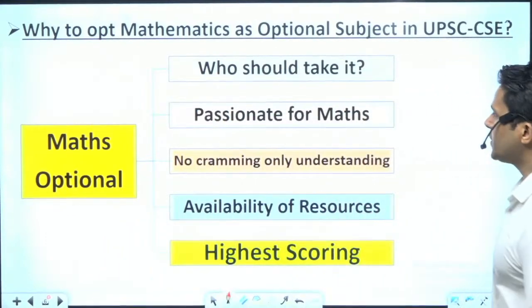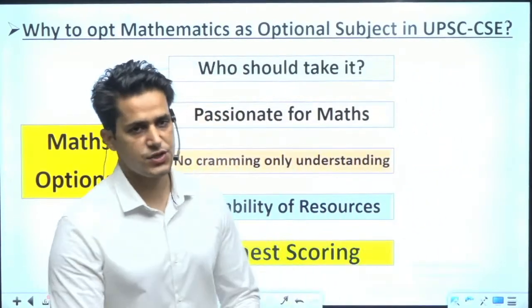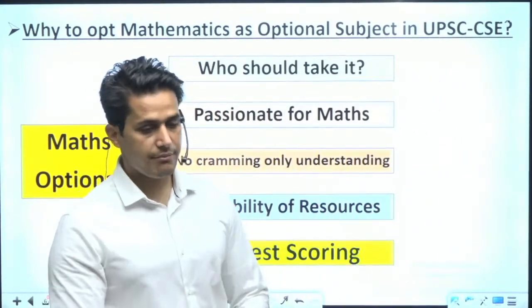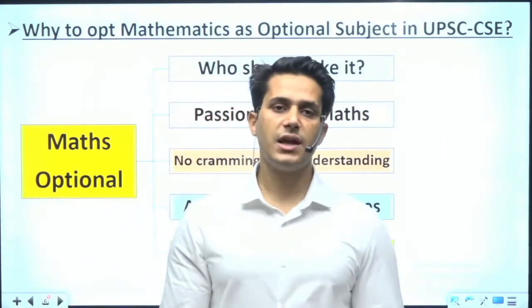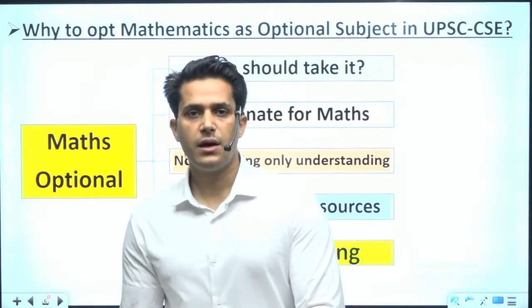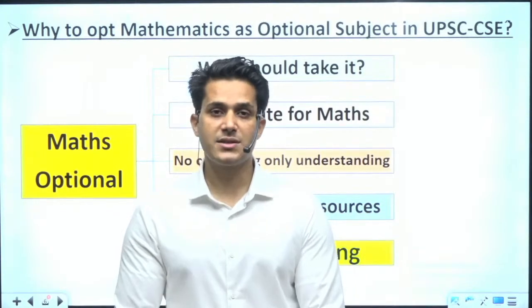So why opt for mathematics as an optional subject in the UPSC civil service examination? There are many differences, many qualities, and a different strategy for mathematics as compared to humanities subjects.